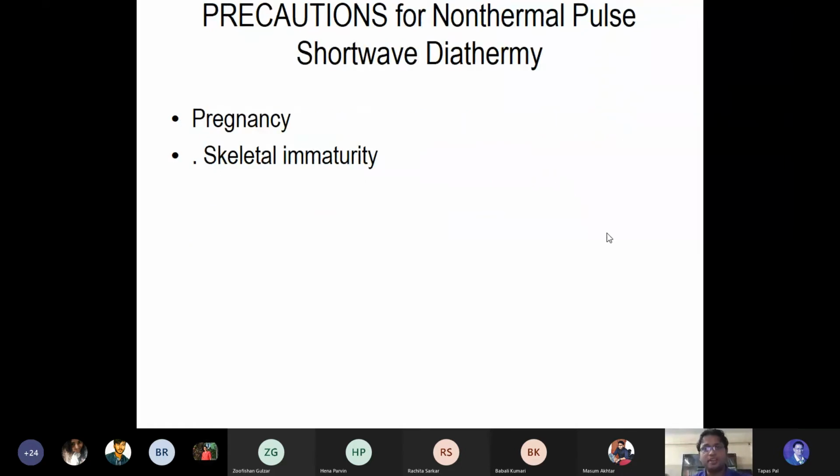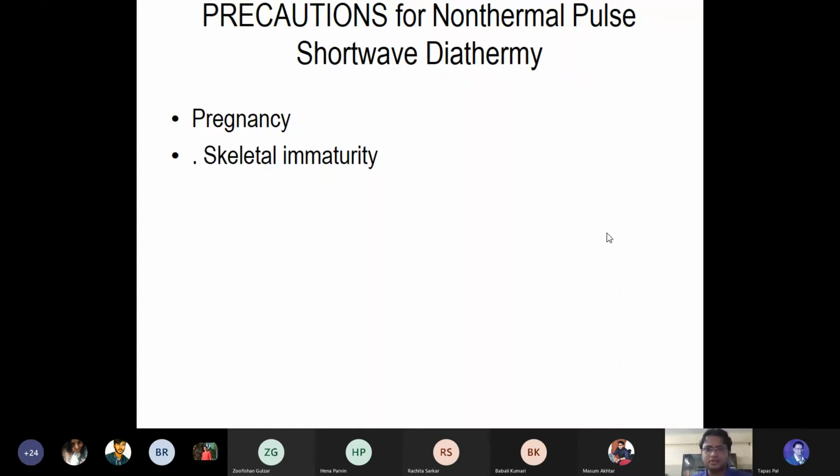The second very important precautions for the non-thermal pulse SWD, or PSWD, are pregnancy and skeletal immaturity. Pregnancy means a female physio who is pregnant is supposed not to stand near the SWD machine whenever it is on, or else there is a chance of health hazards, both for the mother and the fetus. The reason is that in that particular area a huge amount of electromagnetic field is produced. The second thing is skeletal immaturity.